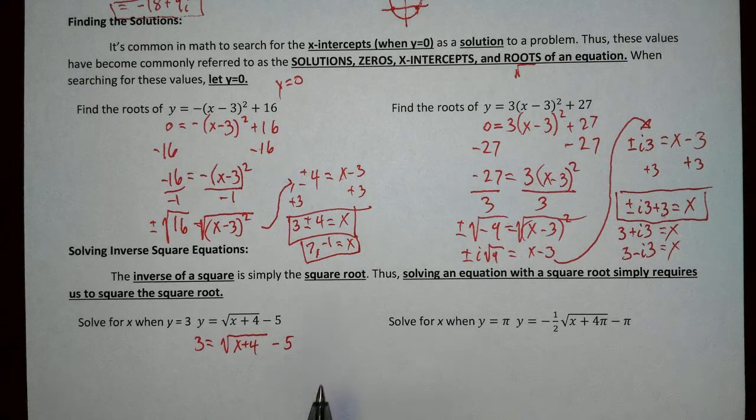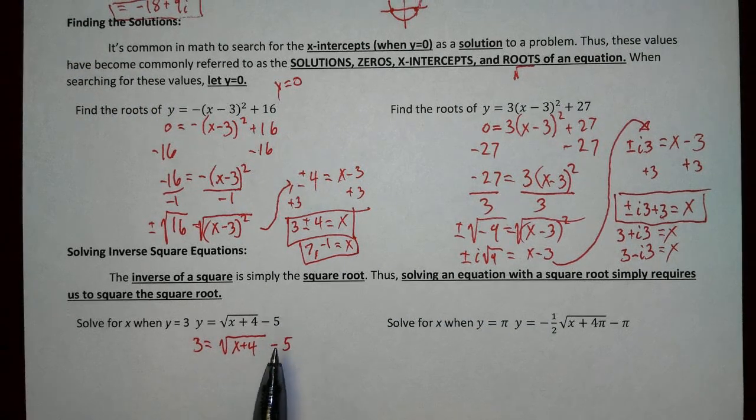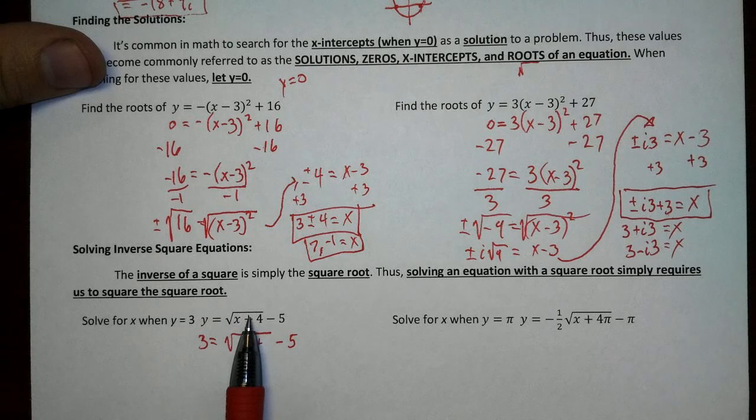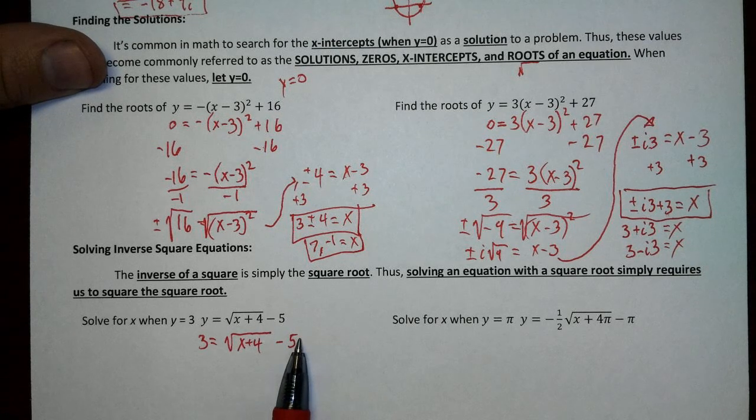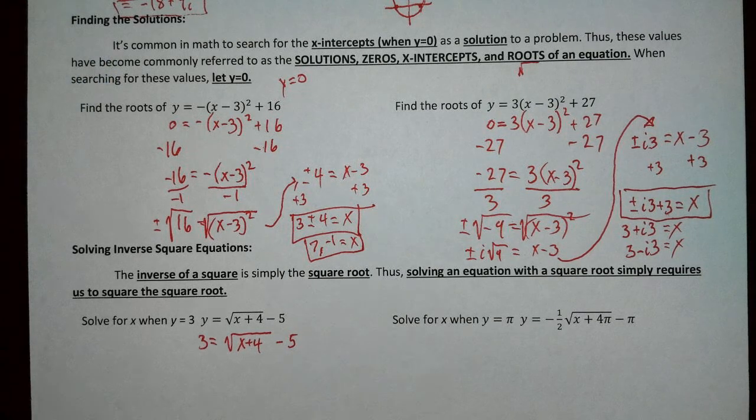Side note, I know a lot of you have trouble controlling this. Your square root tail goes as far as the stuff under the square root goes. If your stuff under the square root stops there, so does your square root tail. I don't draw it over the minus 5 because that's not under there. Be very clear about that. I don't know if it's poor penmanship or misconception, but either way, don't do it. And get the back of your hand slapped with a ruler if you do it. I'm just kidding. That's child abuse. We don't do that in here.